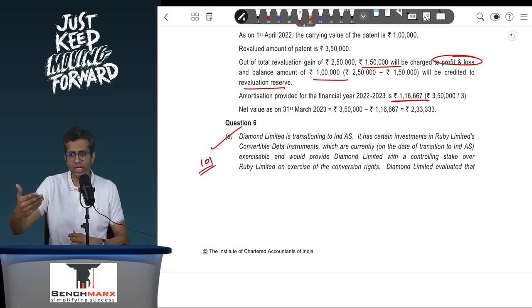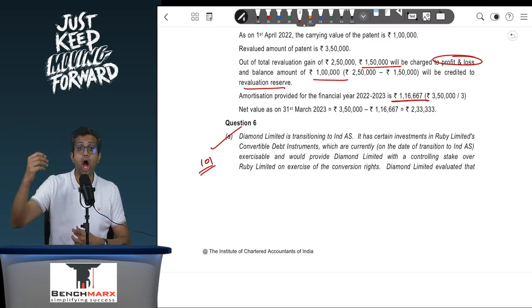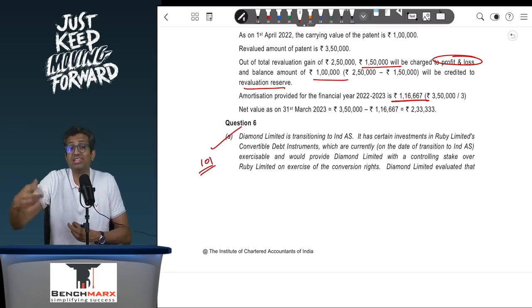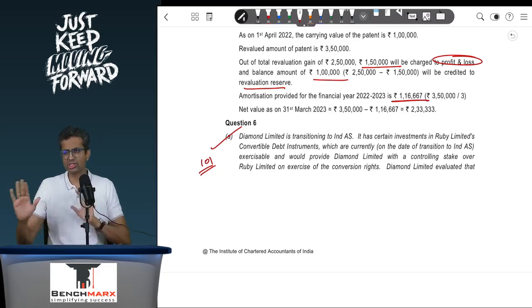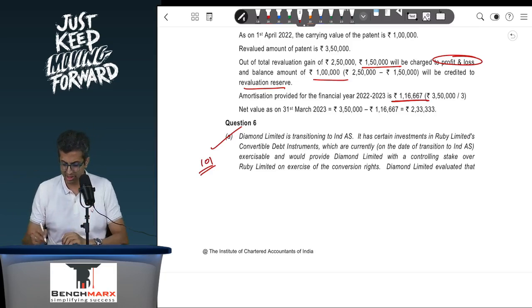At what value will you take it over? At the values in the subsidiary's individual financial statements restated on the transition date as per Ind AS, and your investment which was appearing in your books till then would be taken as a deemed consideration and goodwill will be calculated. So this is similar to a question which we have done, but nevertheless let's discuss.